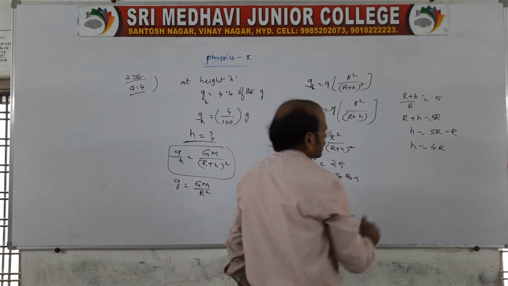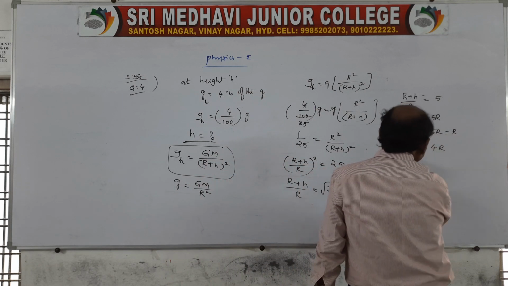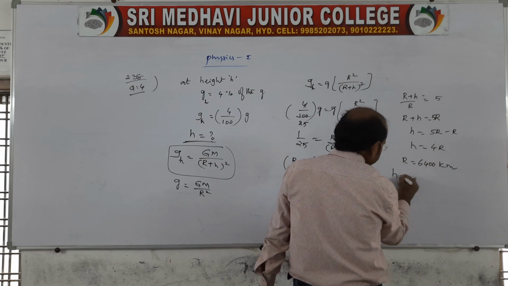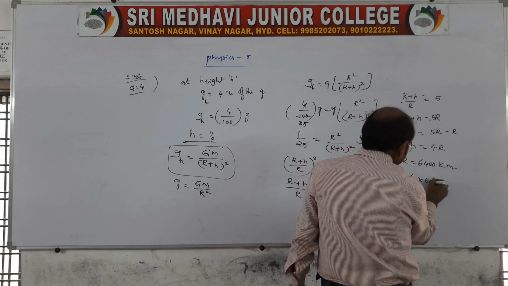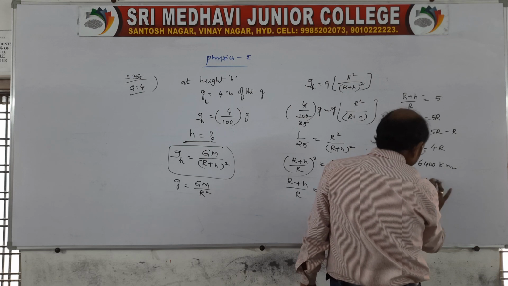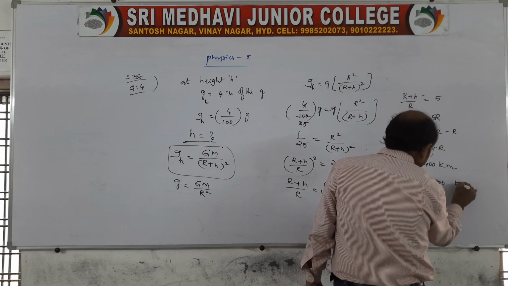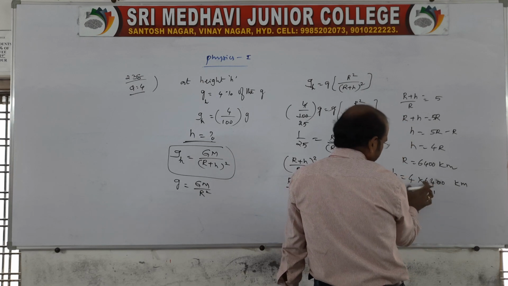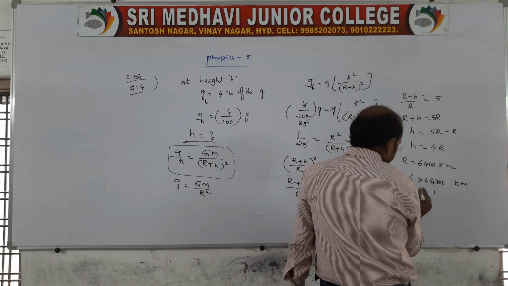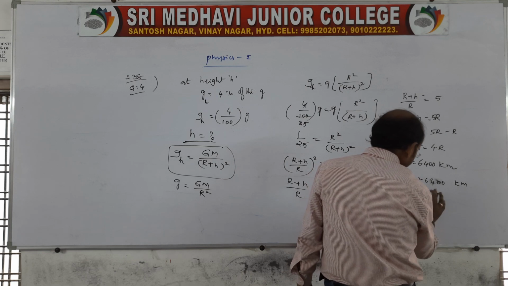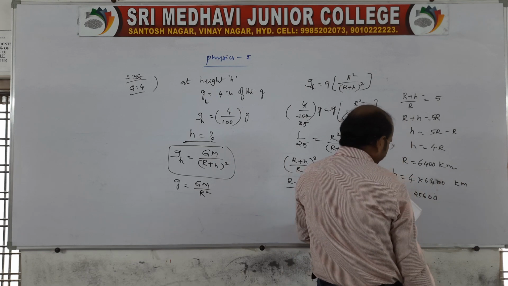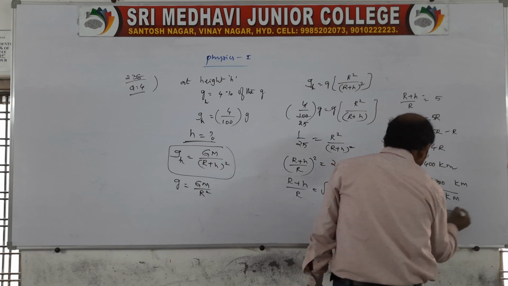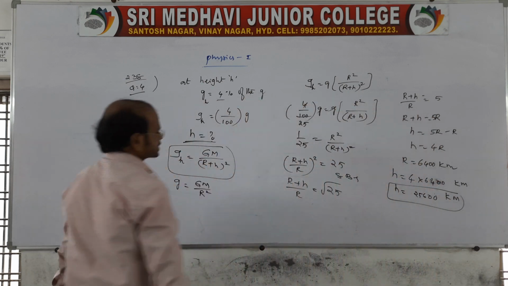Now we know the R value, that is 6,400 kilometers. Then h is equal to 4 into 6,400 kilometers. So h is equal to 4 4s are 16, 4 6s are 24, 25,600 kilometers. This is the height. At that height, the g value is reduced to 4%.